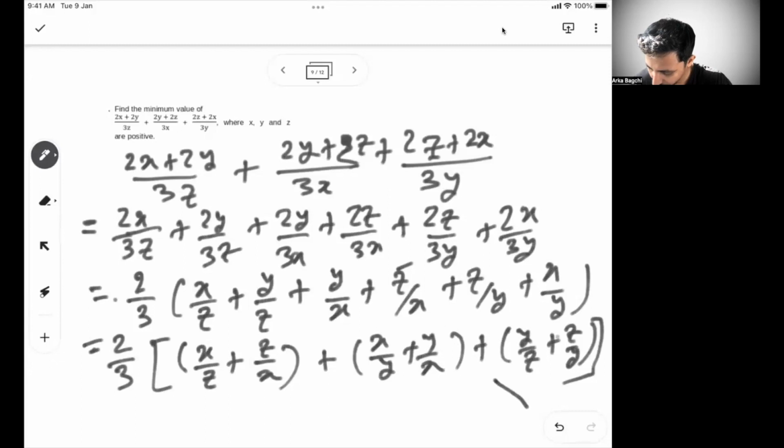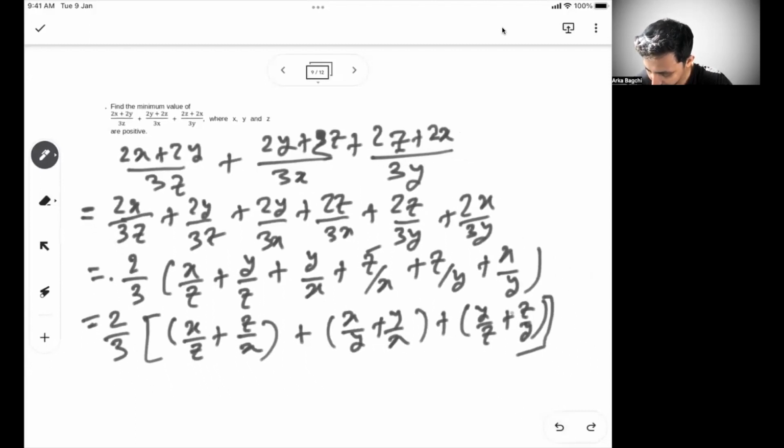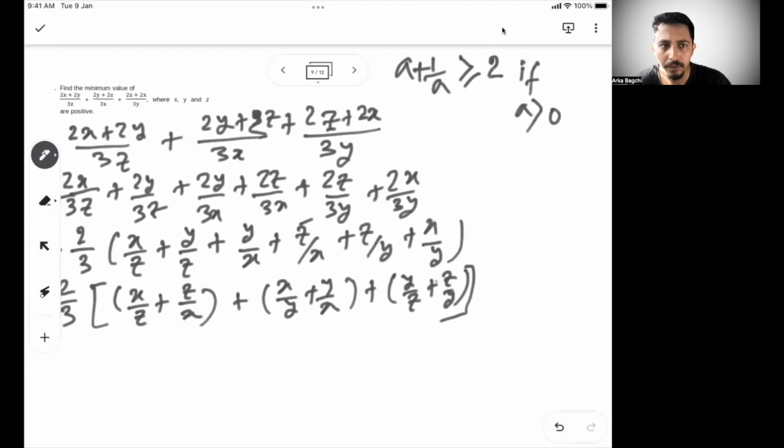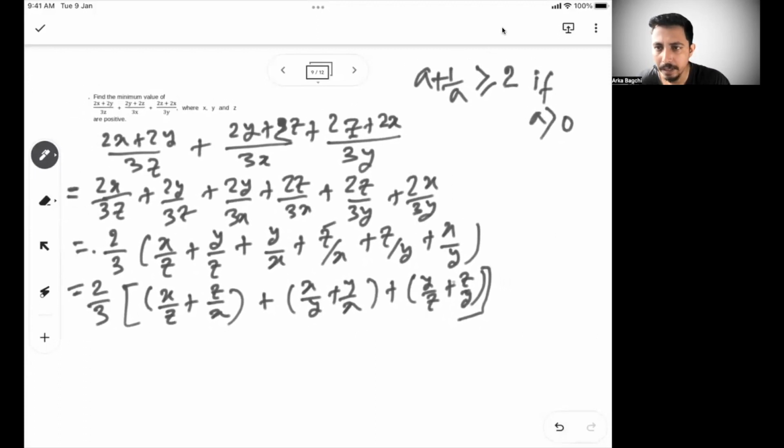Now if you recall carefully, in the previous problem, in the fundamental session, we talked about one scenario where we said a plus 1 by a must be greater than or equal to 2, if a is positive. Here x, y, z all are positive.